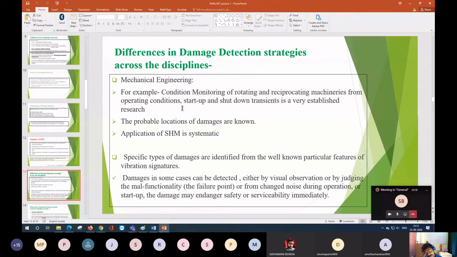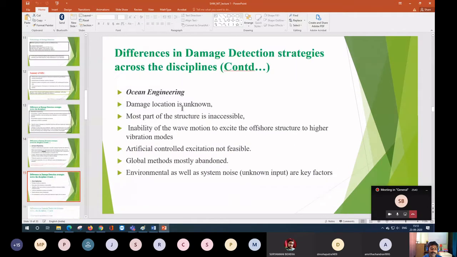Damage detection methodologies which are very popular and applicable for mechanical or aerospace engineering, we are not able to apply in the same way. Though we try, we have our own difficulties, and it is very difficult to apply the same methodology to civil engineering structures.